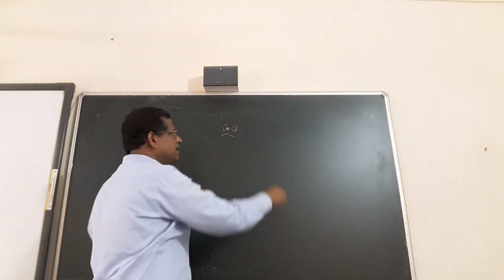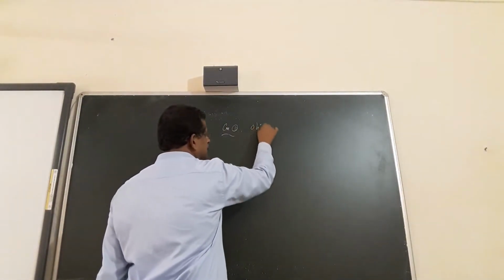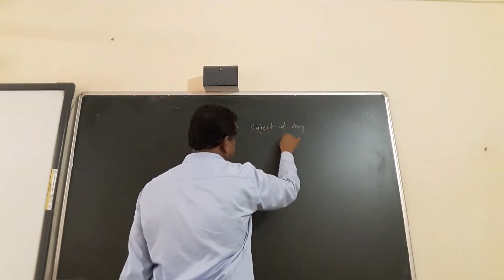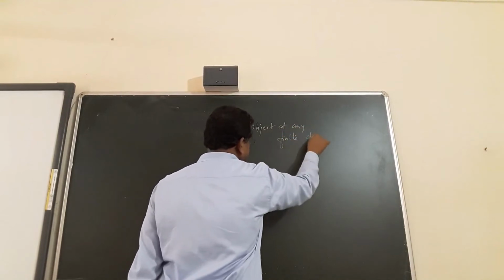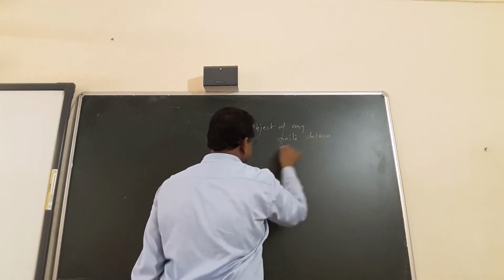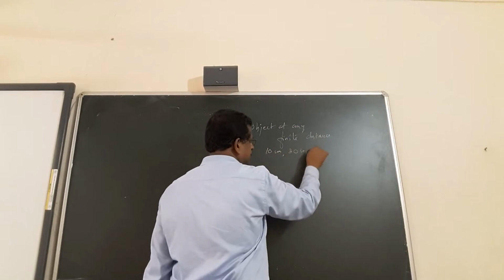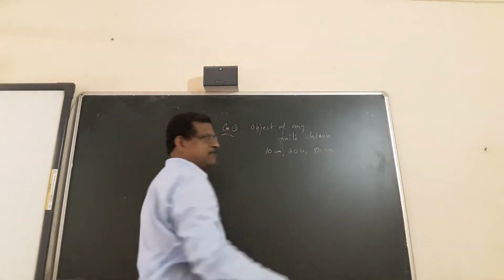Case 2, object at any finite distance. Finite distance means 10 centimeter, 30 centimeter, 50 centimeter, any value you can write.